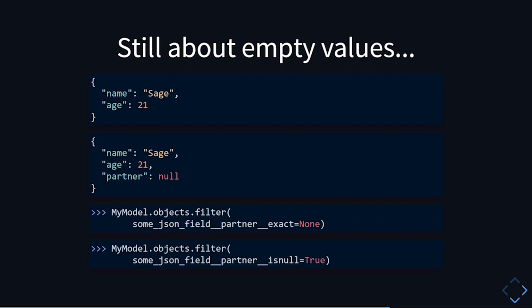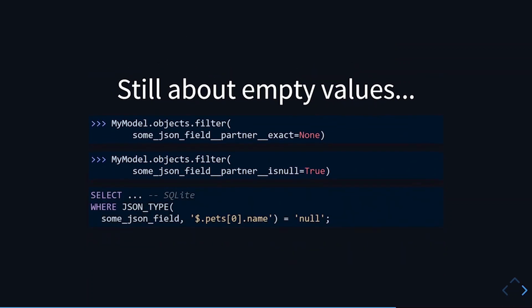However, there's one other function called JSON_TYPE that returns the type of the JSON value at a given path. We can utilize this to determine whether the value is JSON null or the path does not exist, which should return the SQL null. We handle this by changing the function that is used on SQLite if the right-hand side value is None.